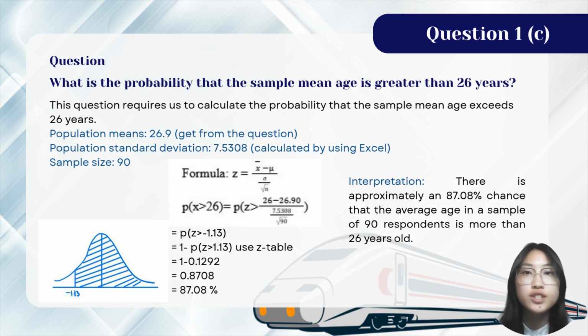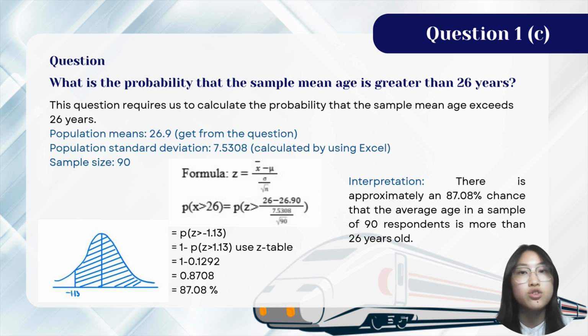So for question 1C, this question requires us to calculate the probability that the sample mean age exceeds 26 years. We first have to identify some key info used in the formula. The first one is the population mean, which is 26.9, and this is given by the question. The second is the population standard deviation, which is 7.5308, and this is calculated by using Excel. And the third one is the sample size, which is 19, and this is also given by the dataset.